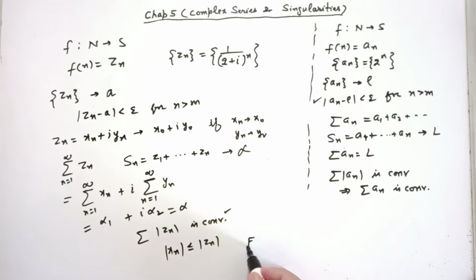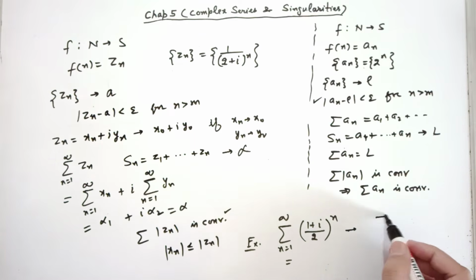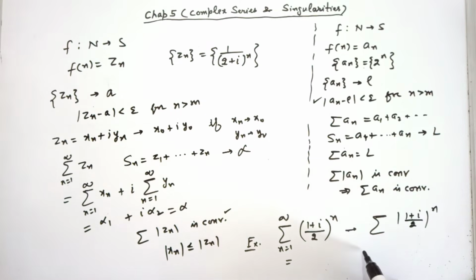So see this example where you can apply this result to see the behavior of the series. What is the behavior of this complex series? You can use the idea of absolute convergence. If you see separately, summation 1 plus iota over 2 whole power n. What is this?